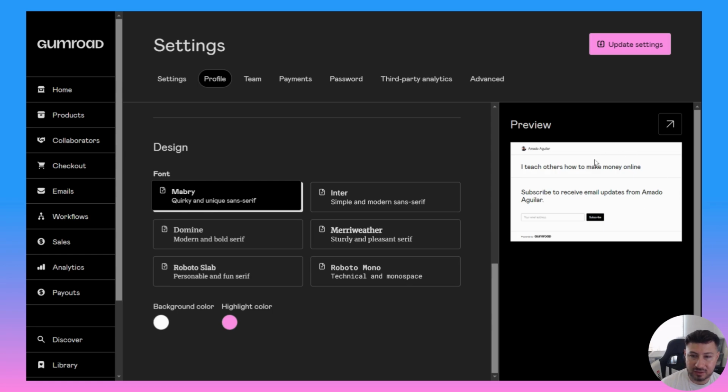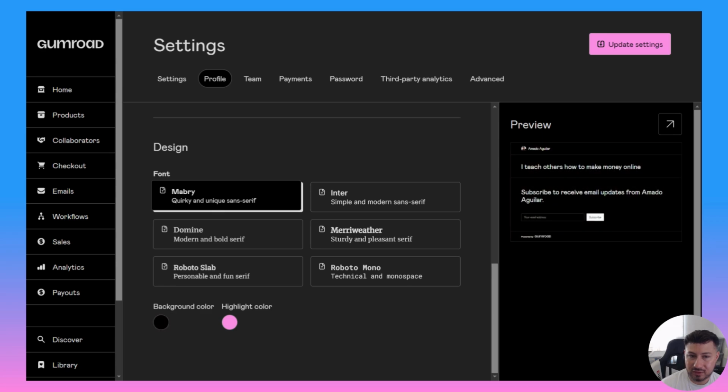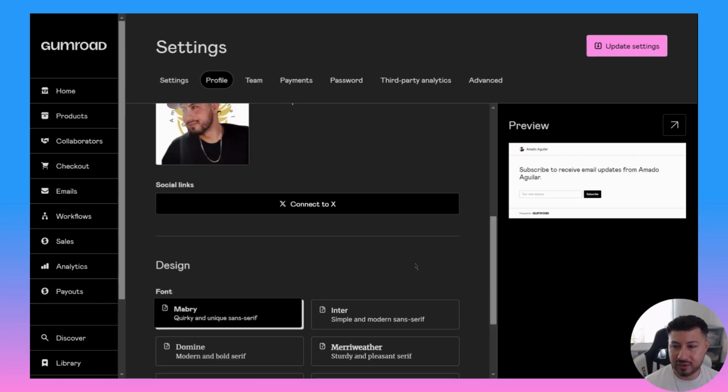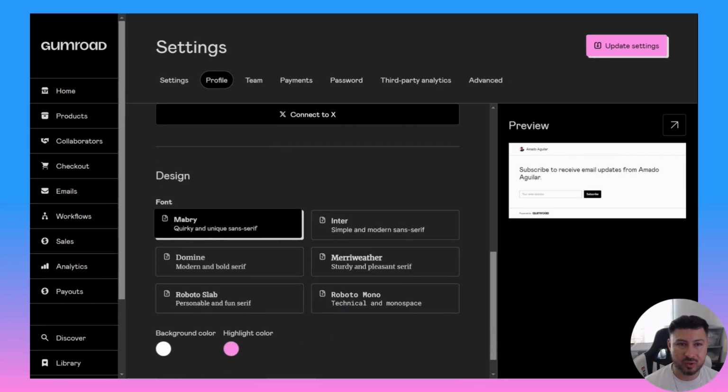And then the background colors. You could choose to change these background colors. So let's say instead of white, we want to go with black or red, but I'll leave it at white. Then you could also change the highlight colors. Later on when you create products, you'll be able to see these highlight colors and you can change it to whatever color you like. All right, so after you make all your changes, go ahead and click update settings, and then we'll move over to payments.